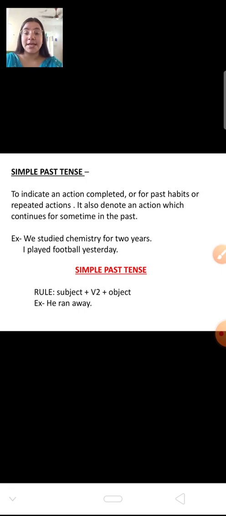The rule says that first of all, you have to write the subject. Then you have to write the second form of the verb, and then you have to write the object. He ran away. I played football. We studied chemistry. That means the second form of the verb is used here. Remember this, that the second form of the verb is used in the simple past tense.